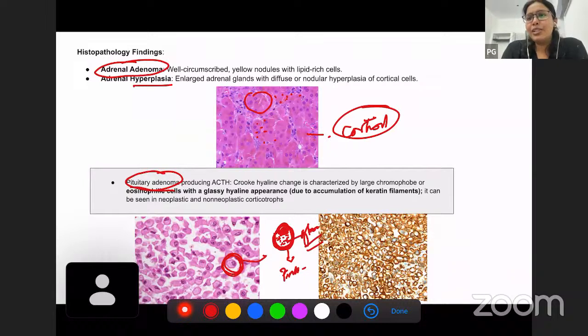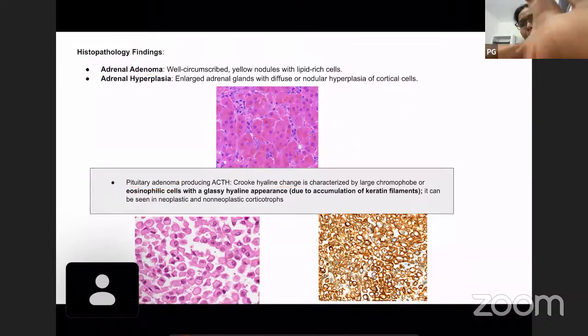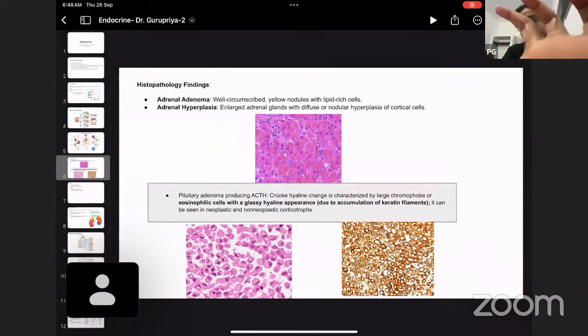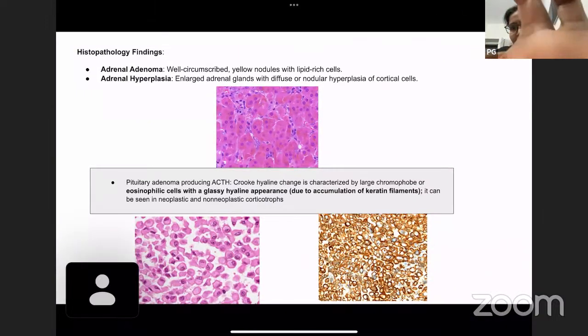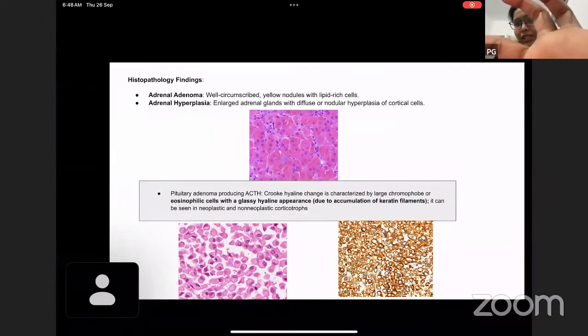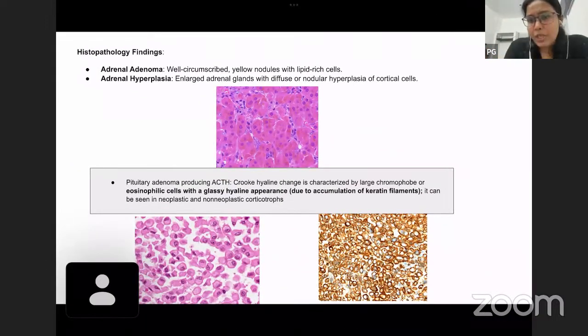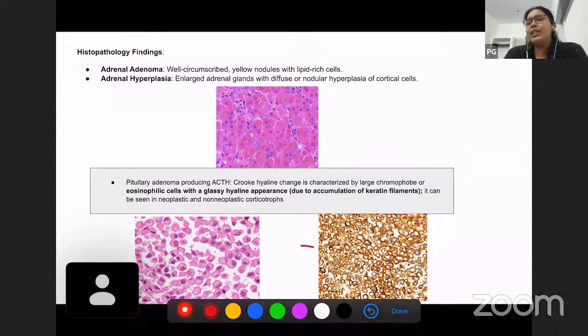So this is known as Crooke's hyaline change. In the center of this cell, you can see that there's not much pinkish material. And whenever a keratin stain is done in the same case, you can see that it stains positive with keratin. These are important features of pituitary adenoma producing ACTH, which results in Cushing syndrome.